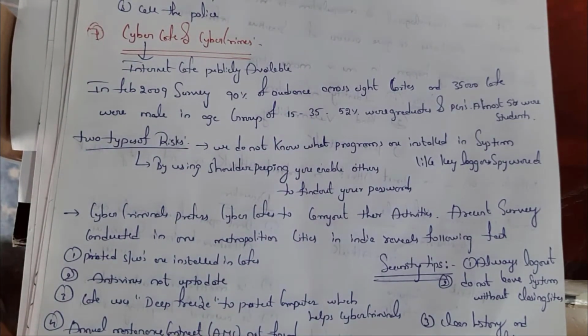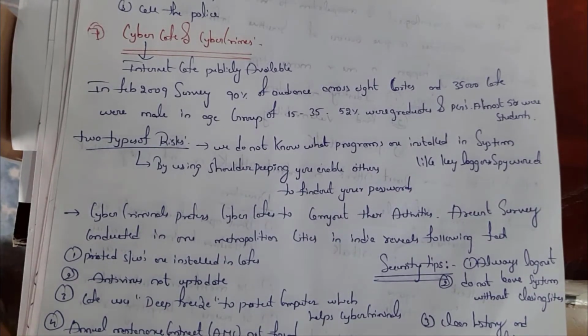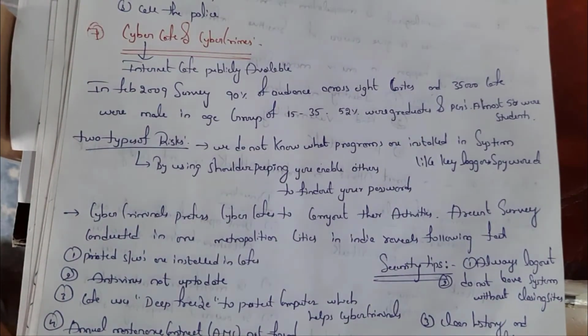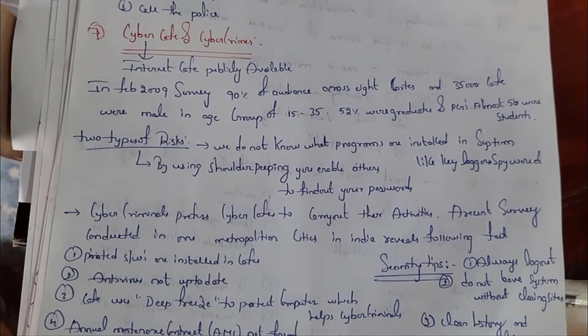4th step is annual maintenance is not maintained, and 5th step is pornography websites were not blocked. And sixth step is almost every internet cafe owner does not have any idea about security policies, and they have very little awareness regarding security. And last step, that is seventh step, is state police do not conduct periodic visits.